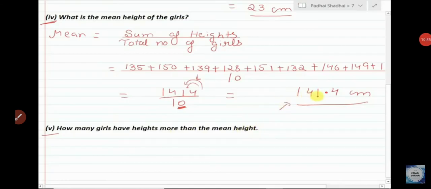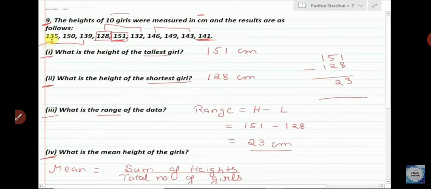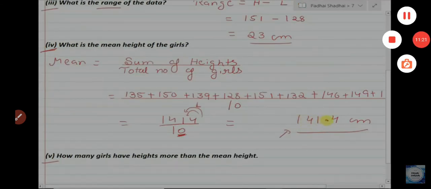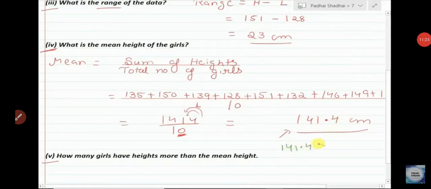Now the next question is, how many girls have height more than the mean height? More than 141.4. So how many girls do you see? 1, 2, 3, 4 and 5. These 5 girls have height more than the mean. So that is your chapter 3.1 over. Do it in your notebook. Have a good day.